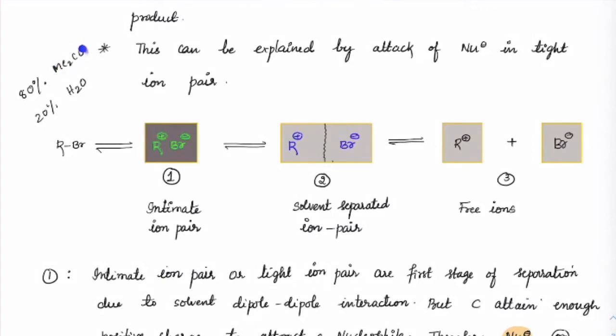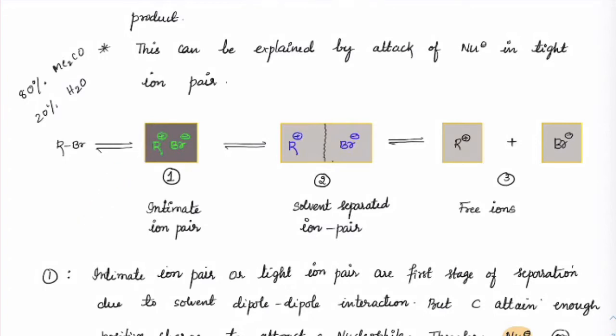Acetone is not the one which will help to get enough charges on R plus and Br minus, correct? Water will give you much better charge formation as compared to acetone. Nevertheless, acetone will also start giving the dipole moment to R plus and Br minus, or increasing the polarity between R plus and Br minus. Then water will also start attacking from here.